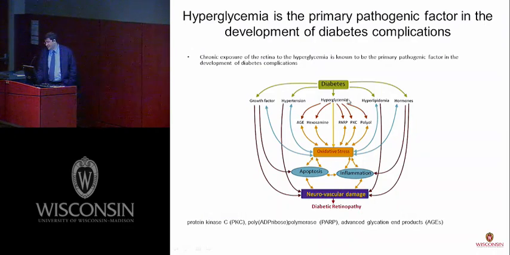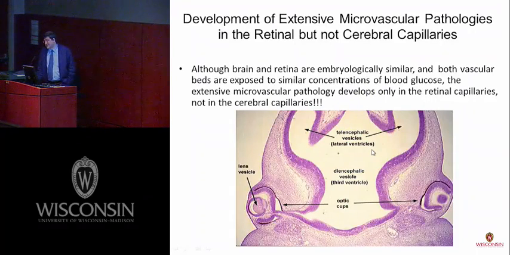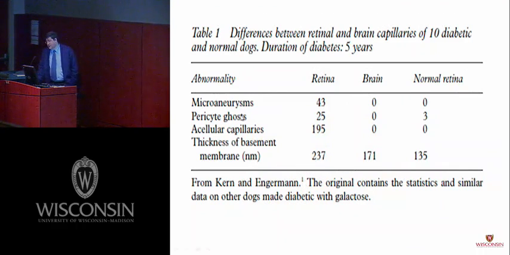If hyperglycemia is a major cause of retinopathy, why don't we see the same findings in the capillaries in the brain cortex? Both tissues have the same embryologic origin, and both vascular plexuses are exposed to the same concentration of blood glucose. In this table, we see the differences between retinal and brain capillary findings in the diabetic dog 5 years after induction of diabetes.